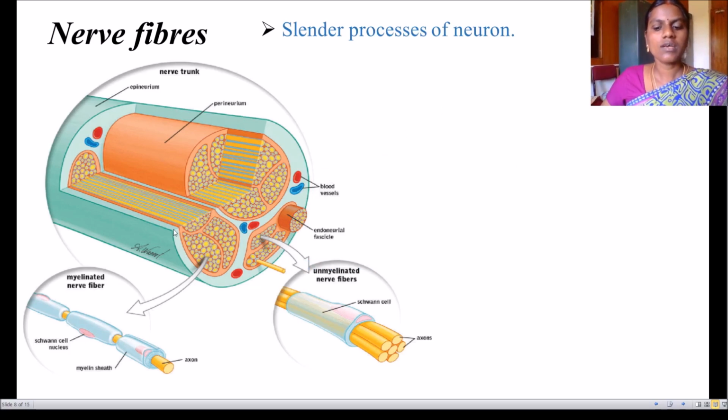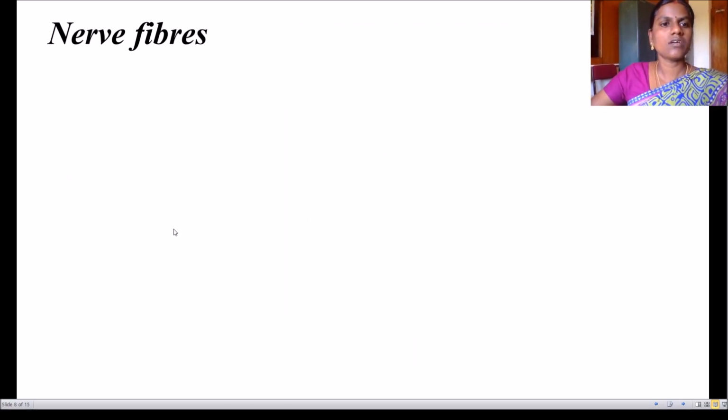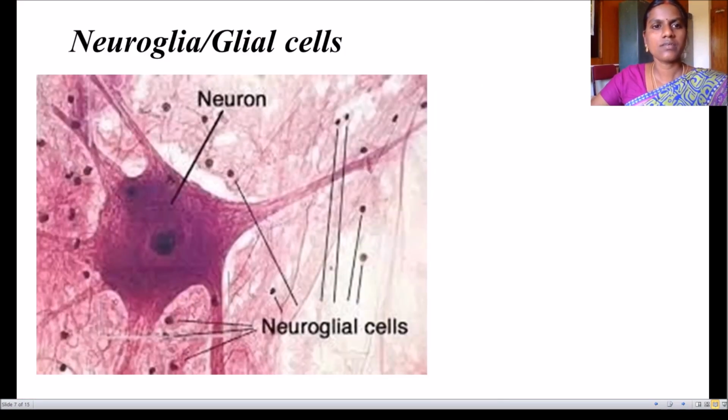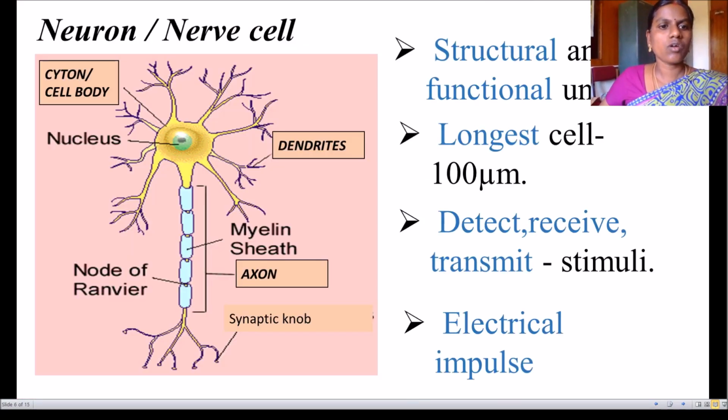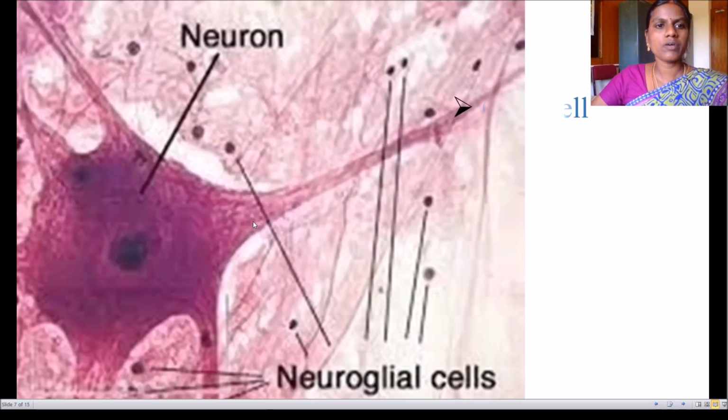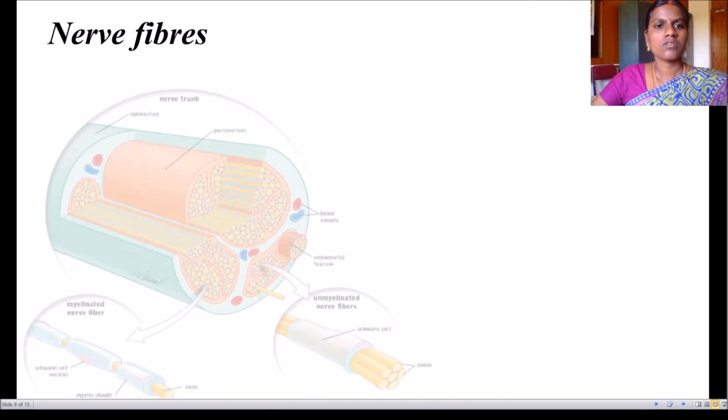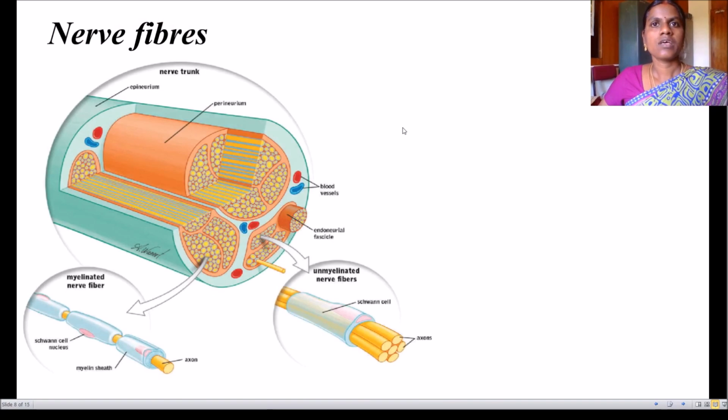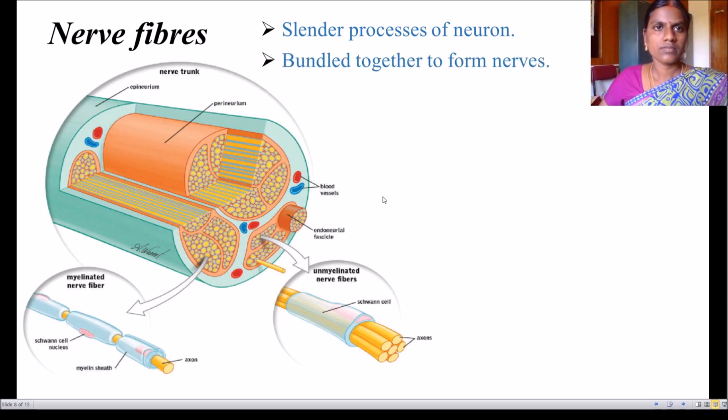Earlier we saw the neuron. These neurons together form the nerve fibers. These fibers are slender processes of neurons. In this picture you can see a lot of cable-like structures bundled together to form the nerves.